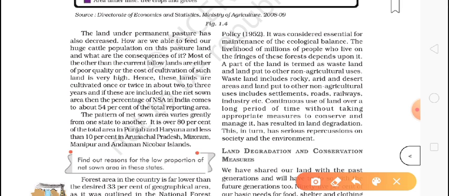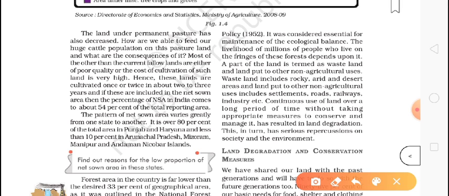Okay, how are we able to feed our huge population? We know we have crores and crores of cattle at our home. On this pasture land, what are the consequences? Most of the land other than the current fallow land is either of poor quality or the cost of cultivation of such land is very high. On that kind of land, which is not fertile, it takes too much time to be cultivated, and we need too much money and effort. Hence, these lands are cultivated once or twice in about 2 or 3 years.